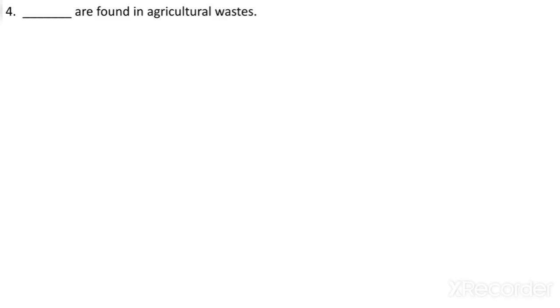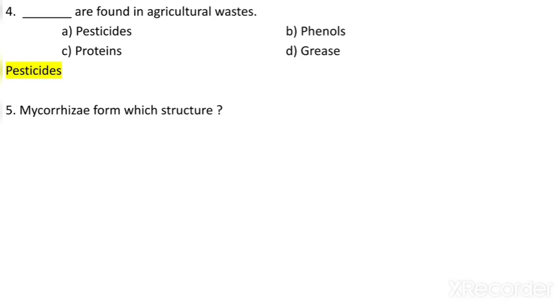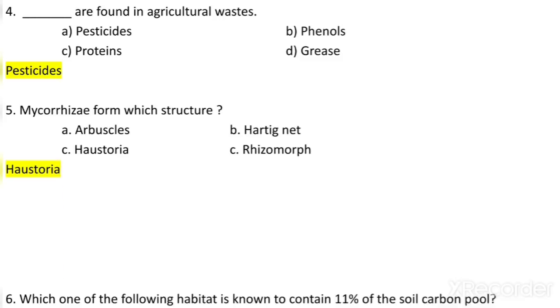What is found in agriculture waste? Pesticides, phenols, proteins, greases. What is mostly found in the agriculture waste? So pesticides are mostly found. Mycorrhizae form which structure? So it forms arbuscle structure, Hartig net structure, haustoria structure or rhizoform structure. So it forms haustoria structure.